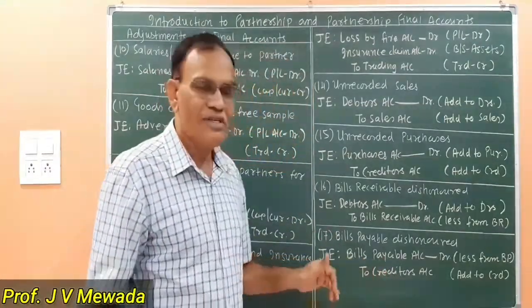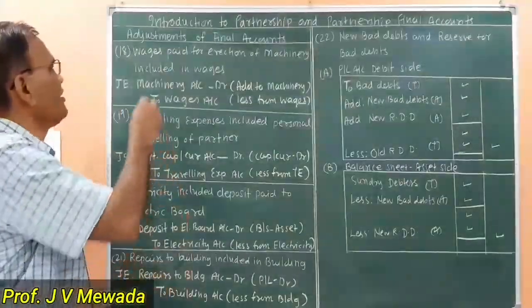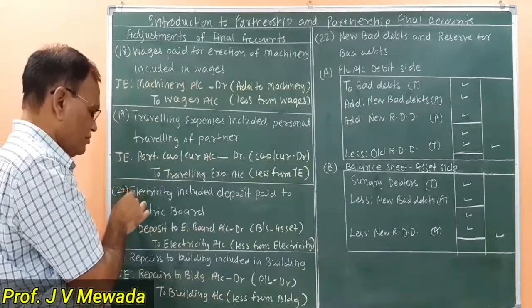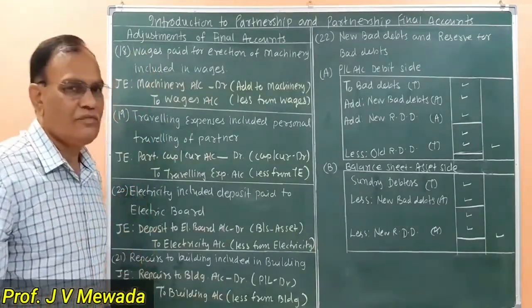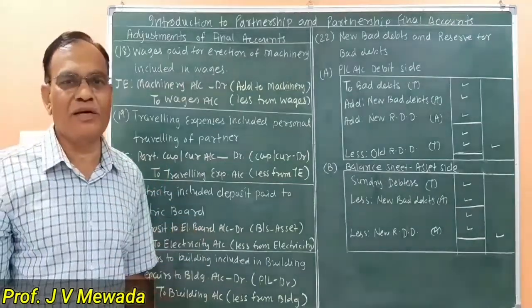So that was adjustment number 17. Now we'll see adjustment number 18, adjustment number 19, adjustment number 20 and adjustment 21. These four adjustments are related to rectification of errors.